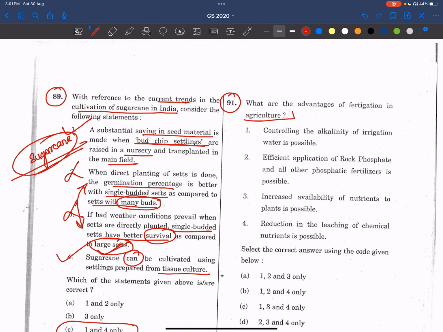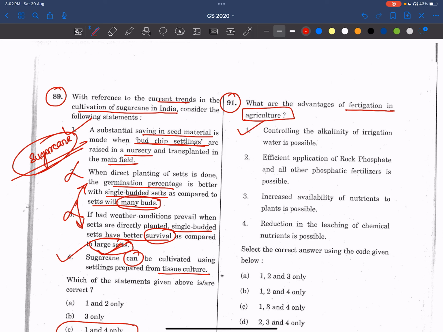See here again, agriculture. In this paper, I think there are many questions from environment. Now, what are the advantages of fertigation in agriculture? Now see, controlling the alkalinity of irrigation water, is it possible? Yes, it is possible. It enhances the efficiency.